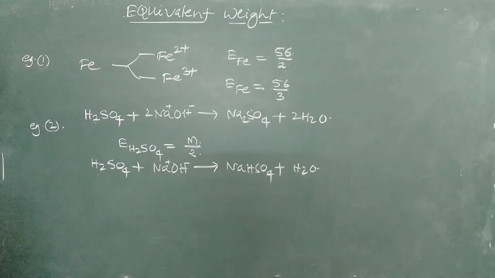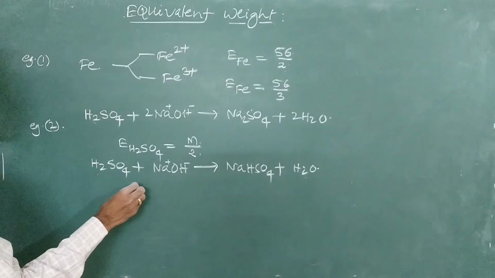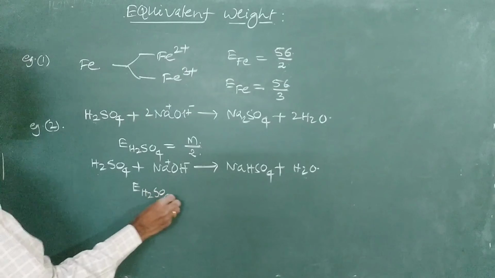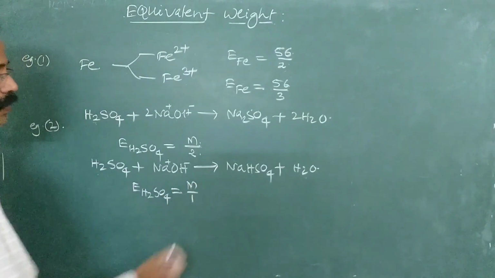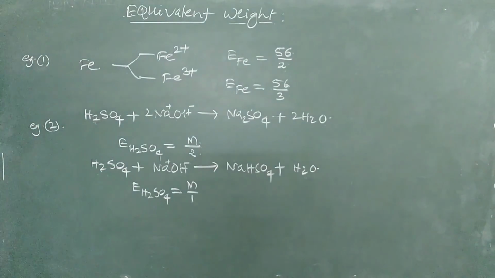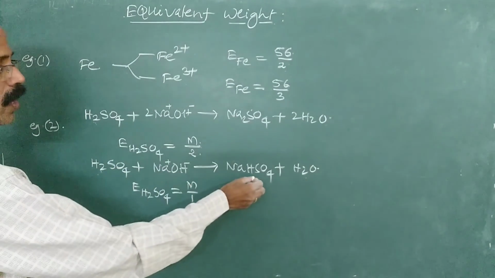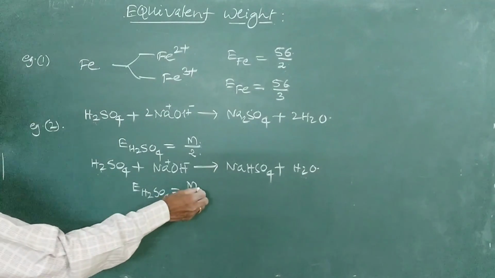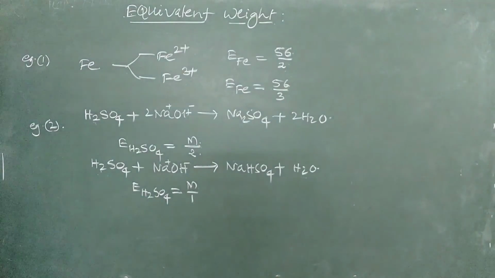That means it is partially neutralized. In this case, the equivalent mass of sulfuric acid will become M by 1, because basicity now is equal to 1. Even though there are two ionizable H+ ions, only one H+ ion is ionized in the formation of water. So that is why it is molecular mass divided by basicity, which gives the equivalent mass of sulfuric acid.